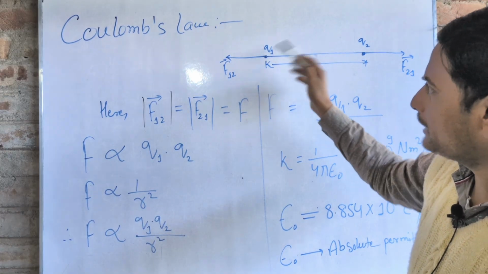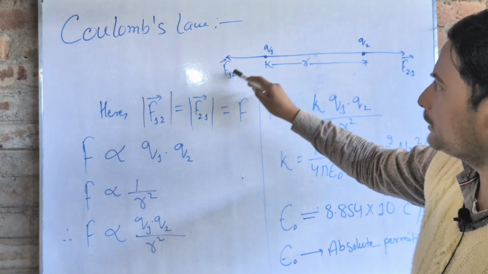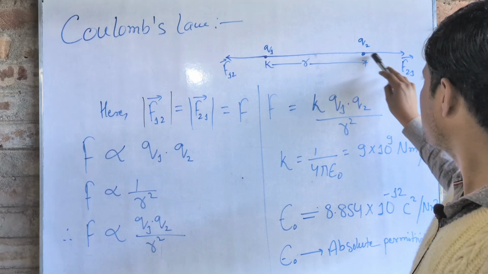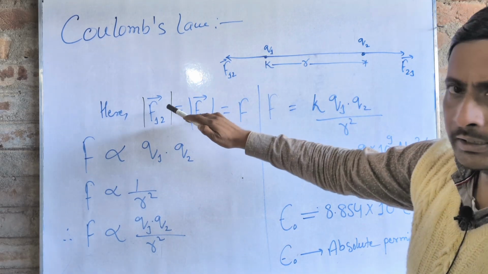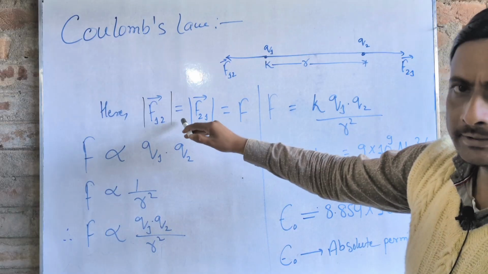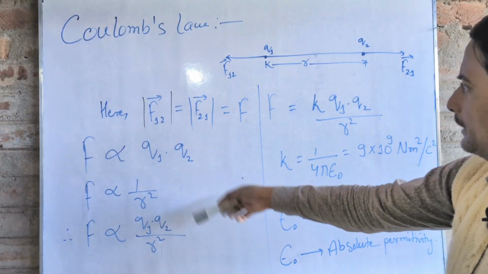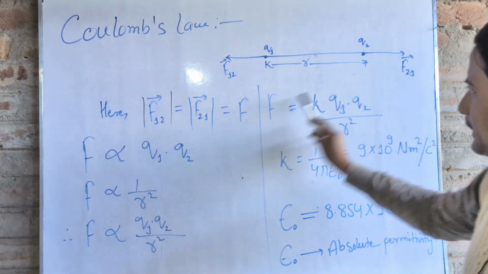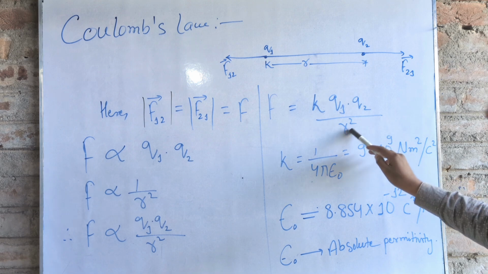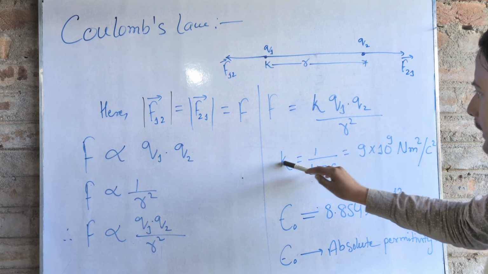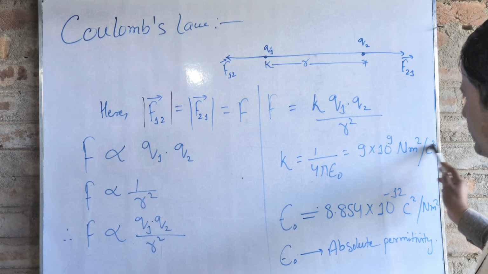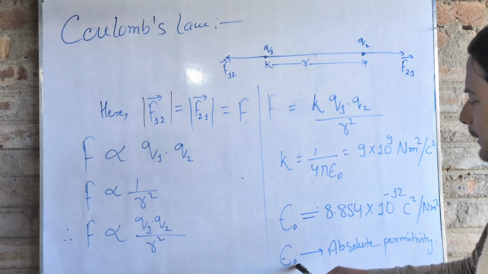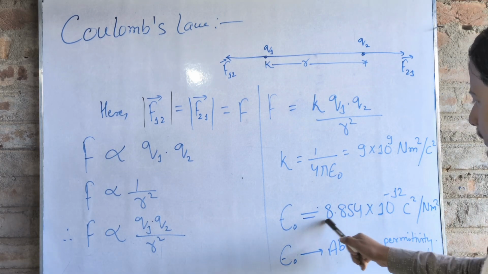Here you can see that the force acting on Q1 due to Q2 and the force acting on Q2 due to Q1 are opposite in direction, but their magnitudes are the same. From Coulomb's law, we get the formula F equals K Q1 Q2 by R squared, where K equals 1 by 4 pi epsilon naught, whose value is 9 times 10 to the power 9 newton meter squared per coulomb squared, and epsilon naught is known as the absolute permittivity.